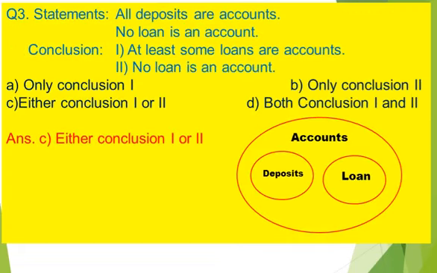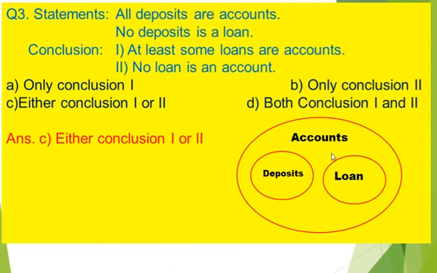Let's take question number 3. Statements are: all deposits are accounts. No loan is an account. Here it's a Venn diagram.